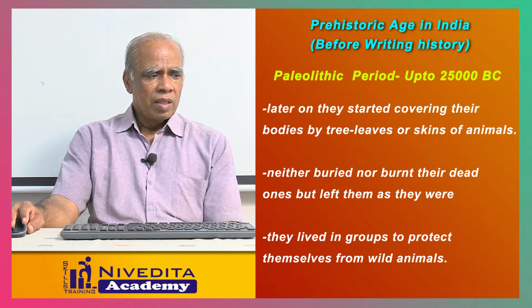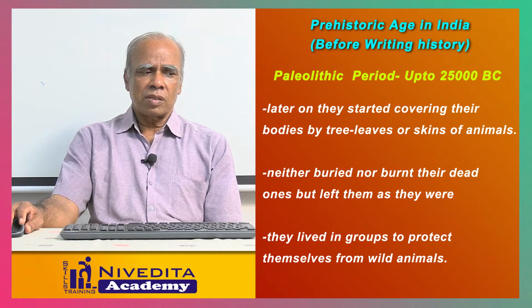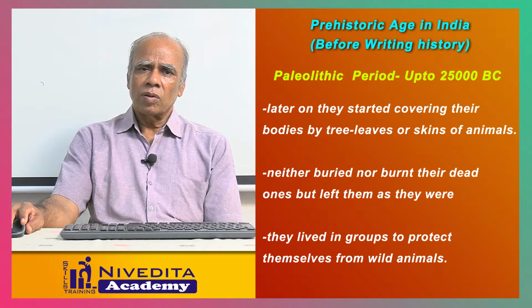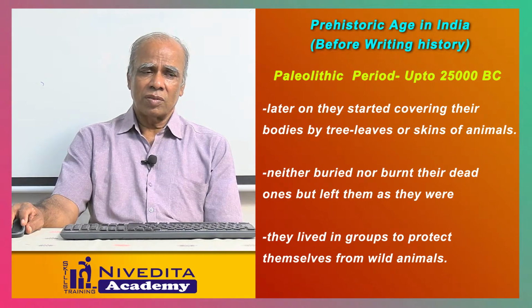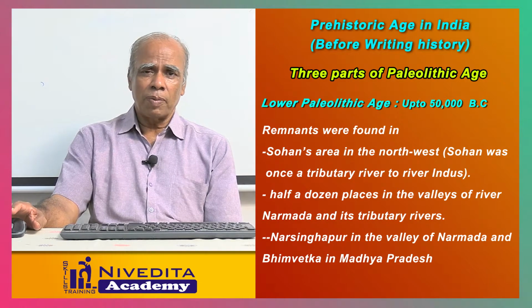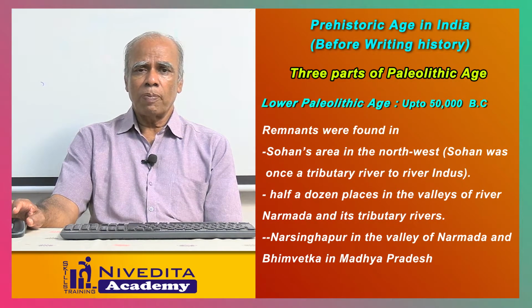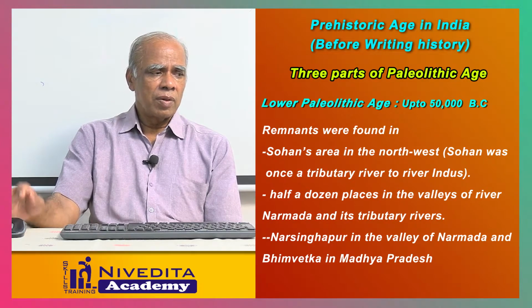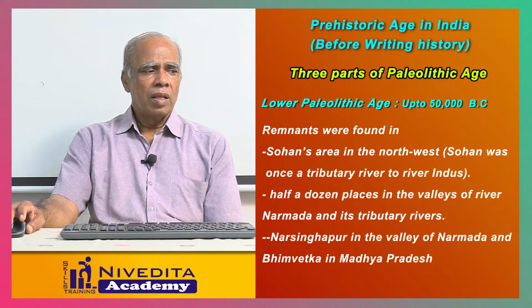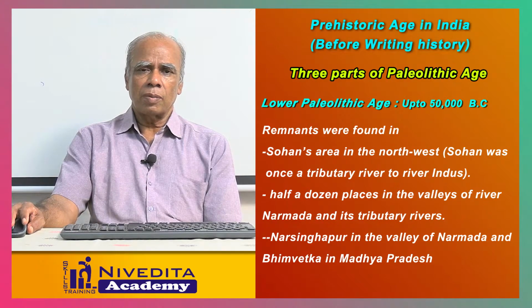They lived in groups to protect themselves from wild animals. Their major occupation was only to hunt animals for food. There were three parts in the Paleolithic Age. One is the Lower Paleolithic Age, next is the Middle Paleolithic Age, and third is the Upper Paleolithic Age. The Lower Paleolithic Age is up to 50,000 years BC.